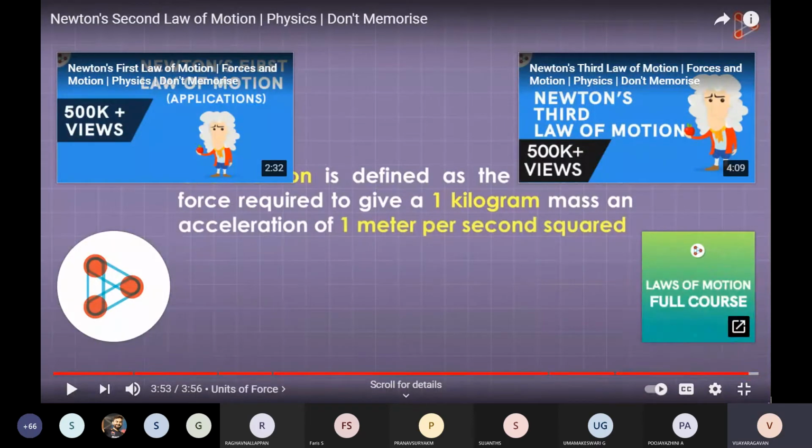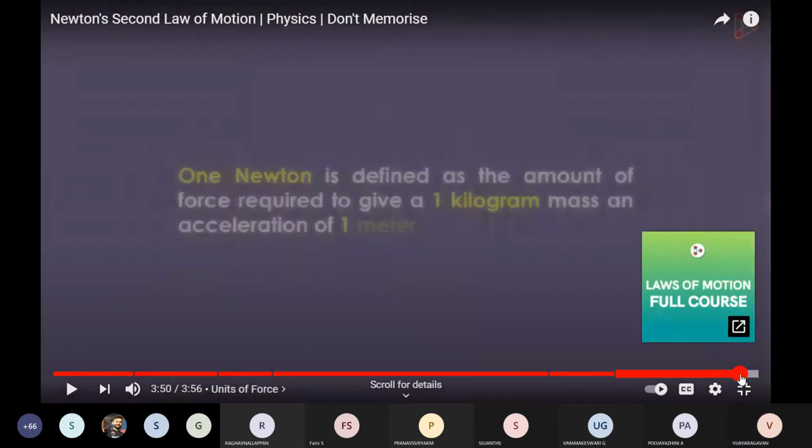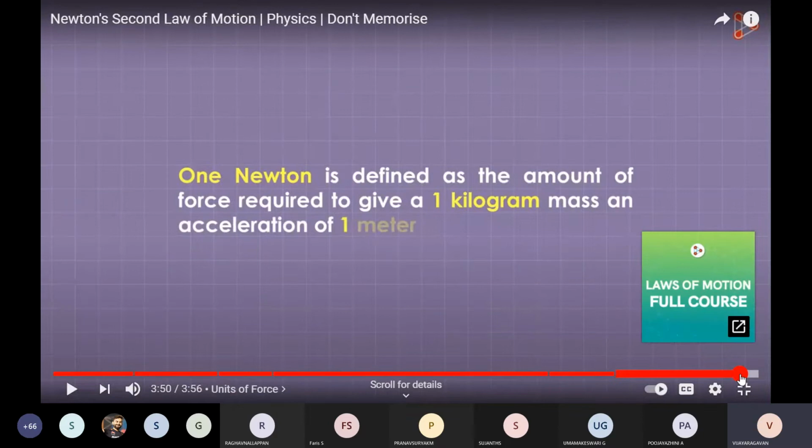And this is the definition for the 1 Newton. 1 Newton is defined as the amount of force required to give a 1 kilogram mass an acceleration of 1 meter per second square. So Newton is defined as the amount of force required to give a 1 kilogram mass an acceleration of 1 meter per second square. Okay, this is the second law of motion. It is the definition for the Newton.